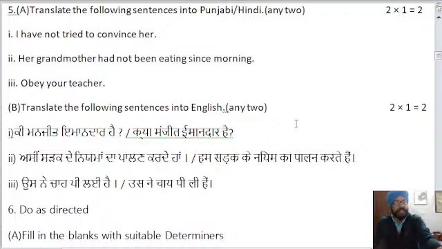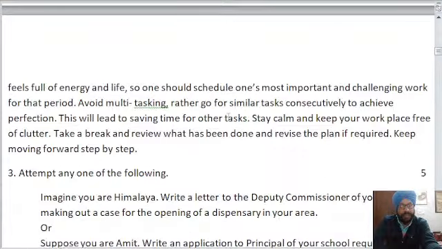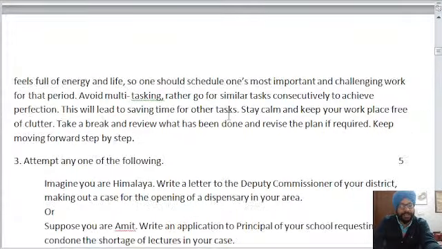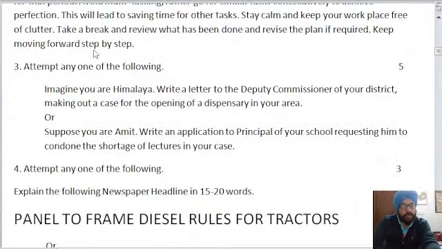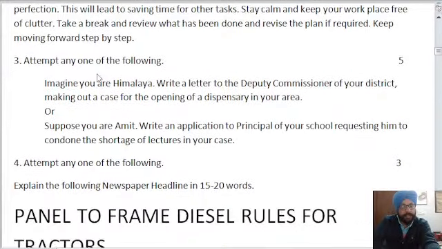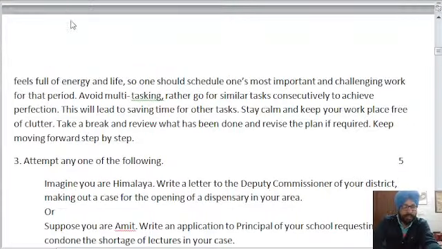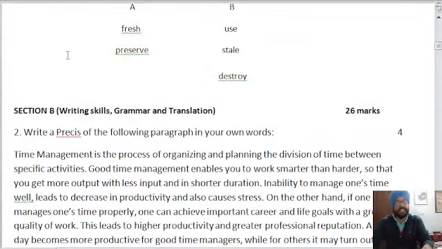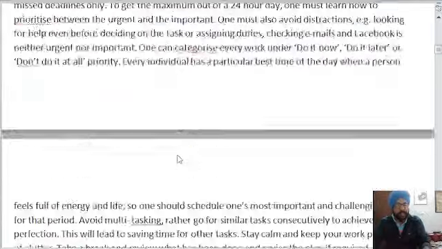It is not showing clearly, so let me increase the font and change the setting for those who are not able to watch it clearly. Just wait, we are rearranging the font size, so it will take a little bit of time.